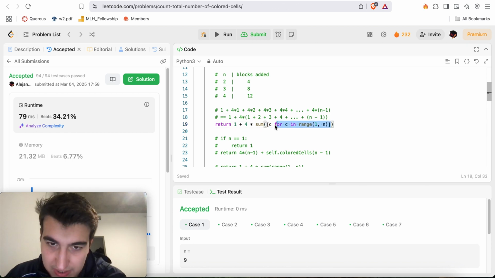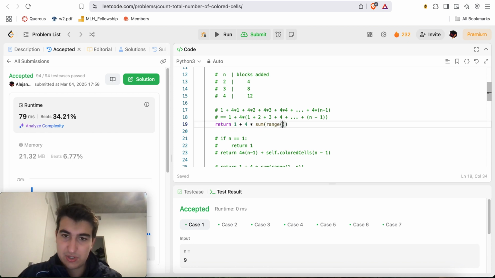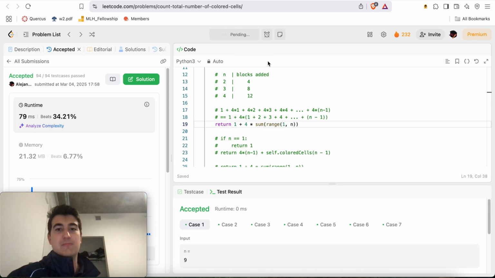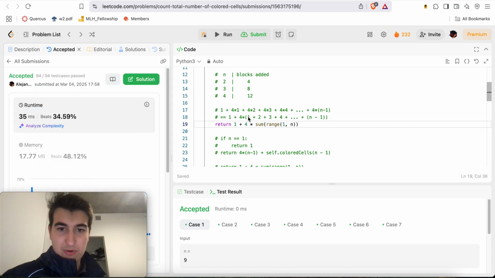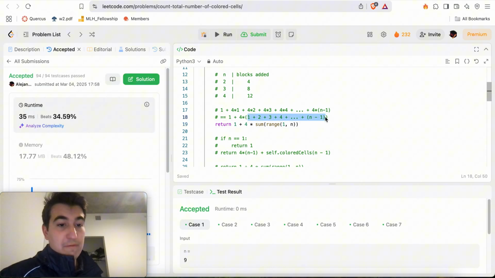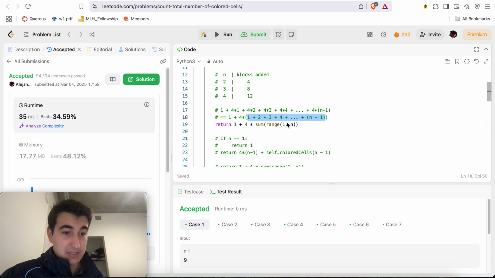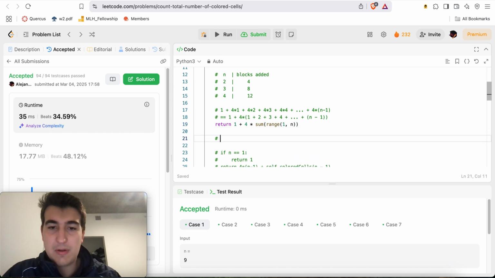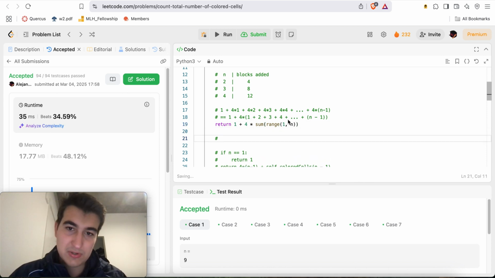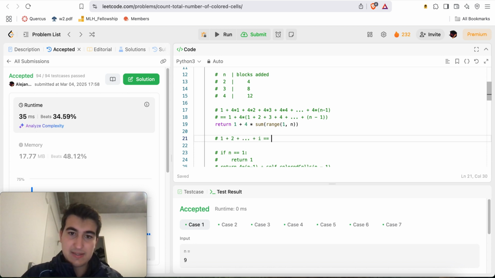And in fact, we can even shorten this a little bit. For C in range, this is just the range 1 comma n itself. So we can even simplify that even further, right? But now, this is just a little mathematical trick that I know. I know that the sum of the first n integers is equal to a particular value. Like 1 plus 2 plus 3 plus and so on up to some index I, right? So here if I do 1 plus 2 plus and so on plus I, this is actually equal to I times I plus 1 all over 2.